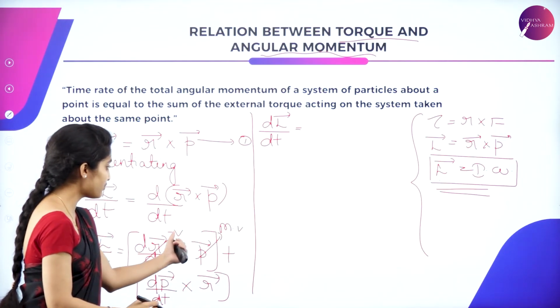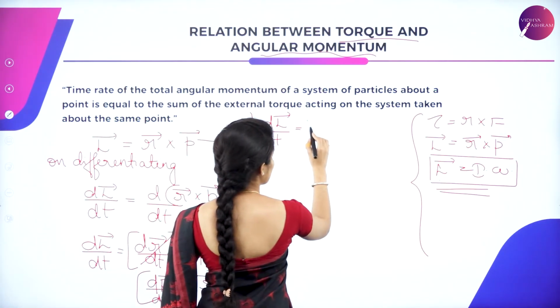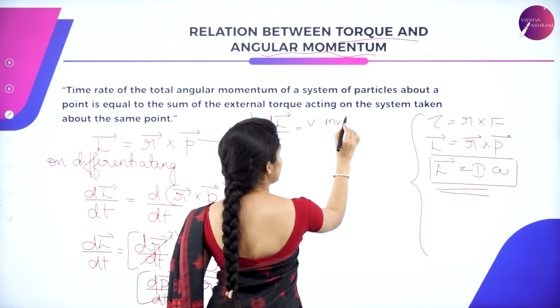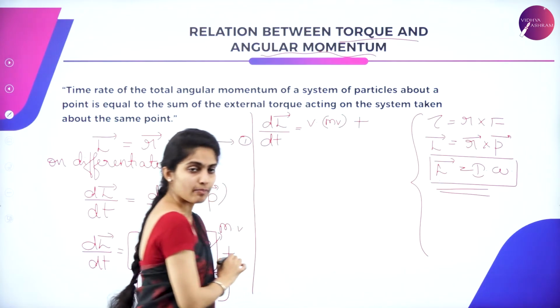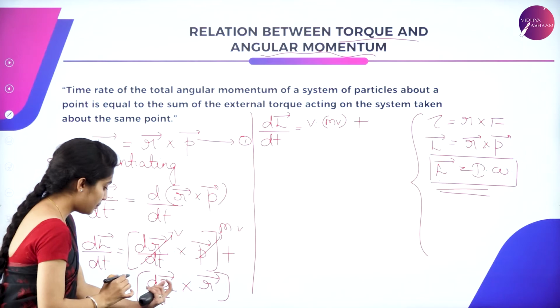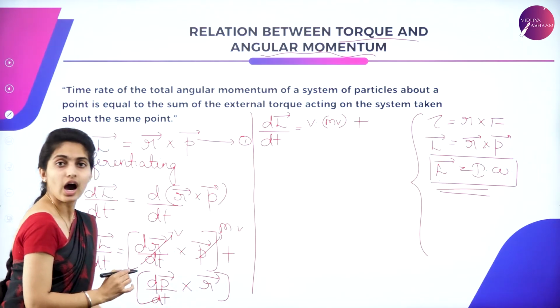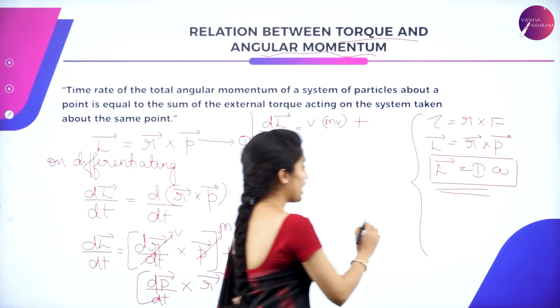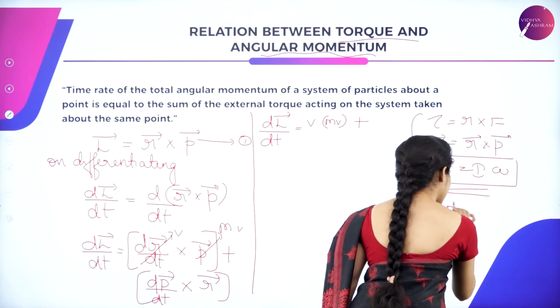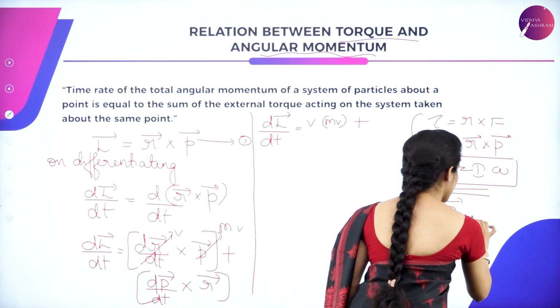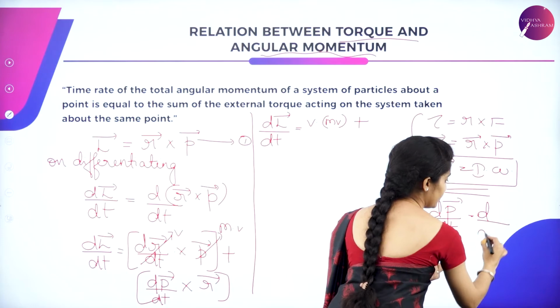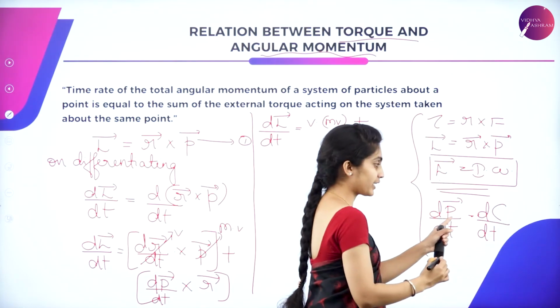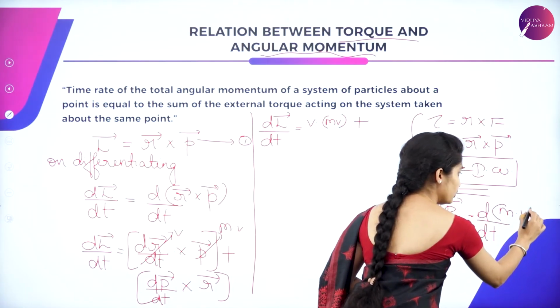So what do we have? v into m into v, plus, and next dp by dt into r vector. So we have got our dp vector by dt. d by dt, you write it as it is, into vector p, which is m into v.